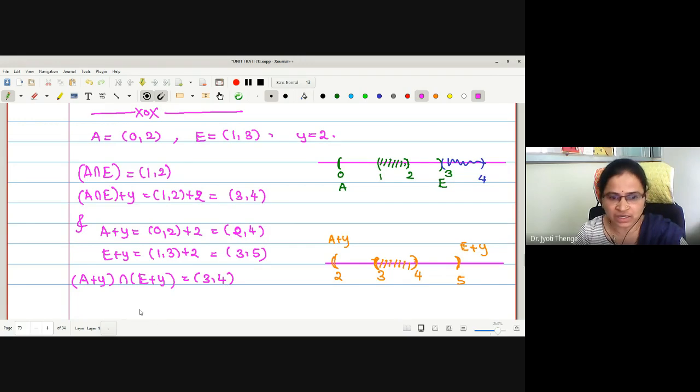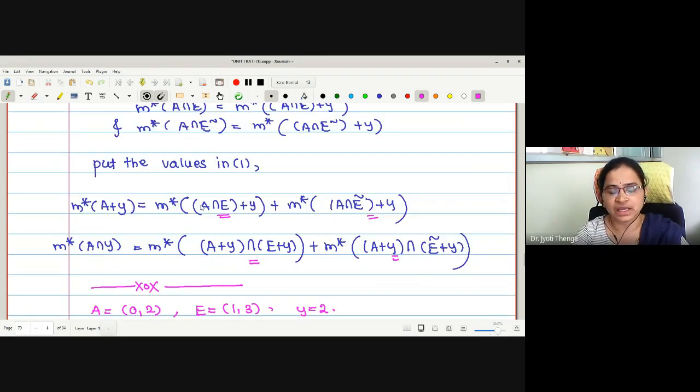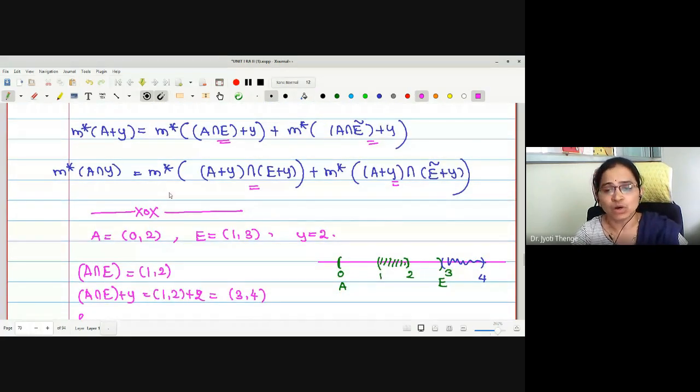That's why we were writing that A intersection E plus Y equals A plus Y intersection E plus Y. The meaning is that first you find the intersection and then shift by a vector Y, or first translate both intervals and then take the intersection. It gives you the same value. That is what we have used here.